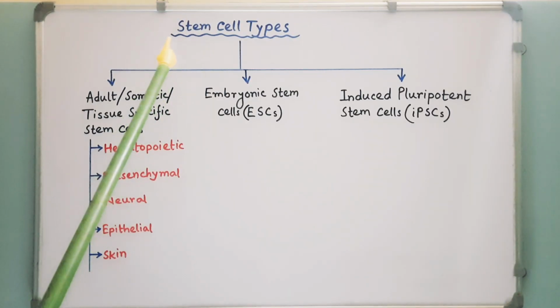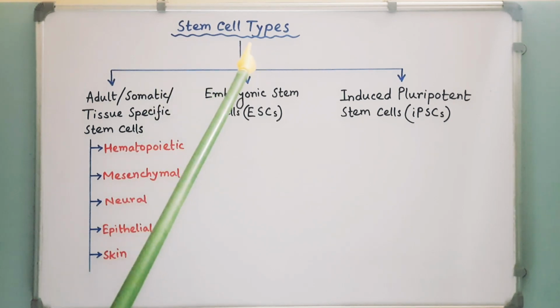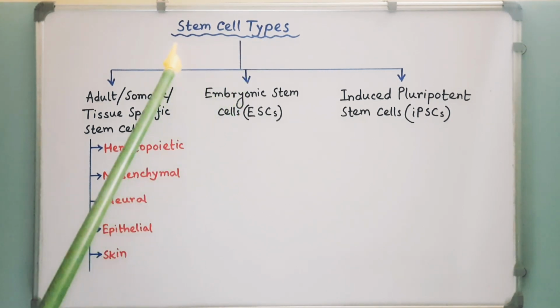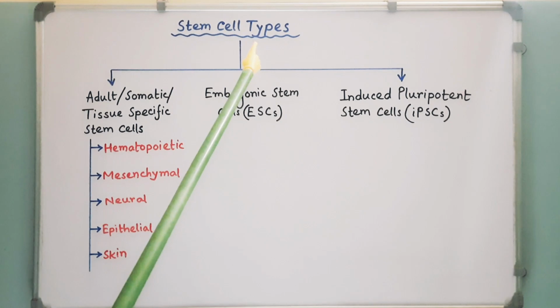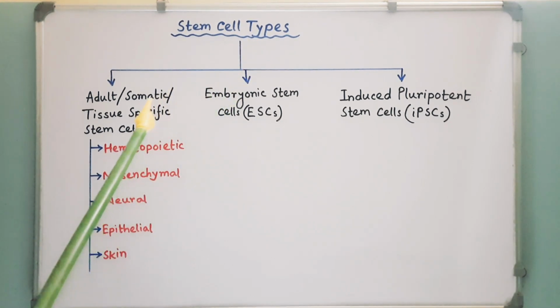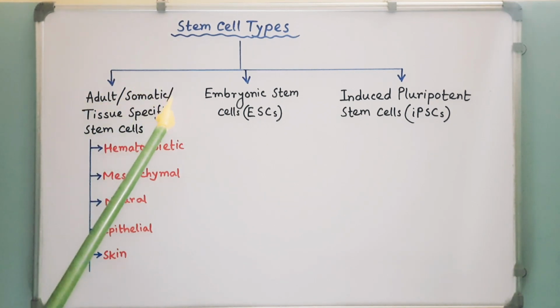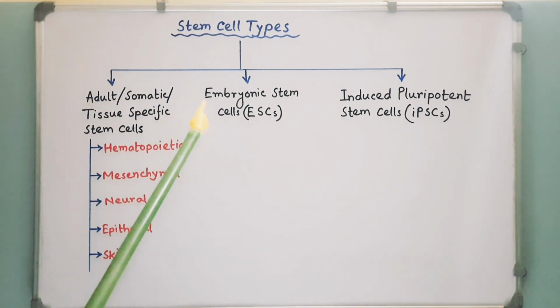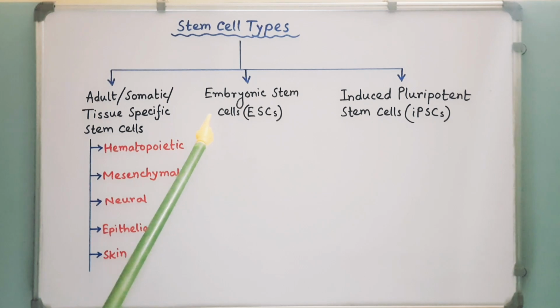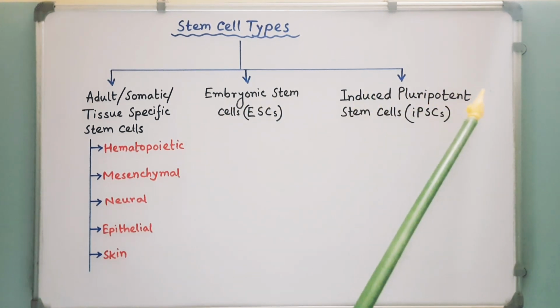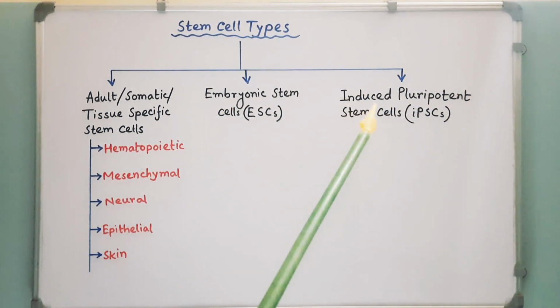Now I will discuss different types of stem cells. Basically, stem cells are classified into three main categories: adult or somatic or tissue-specific stem cells, embryonic stem cells, and induced pluripotent stem cells.